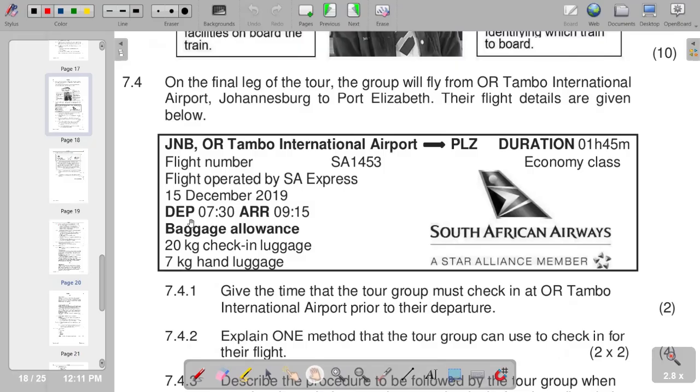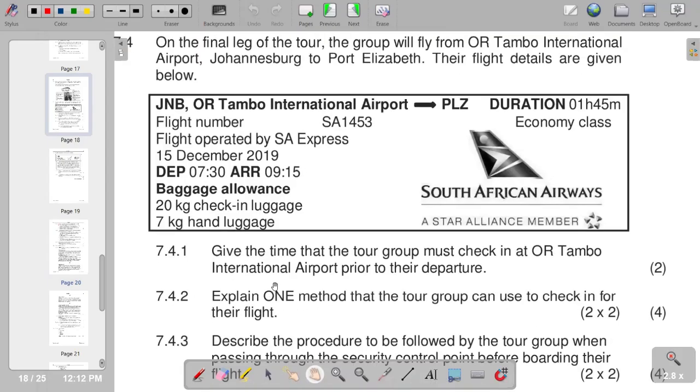So you would see that departure is 7:30. But according to the information given, you have to be there for check-in, which is going to be an hour earlier. So we are going to subtract 1 hour from 7:30 to get 6:30. So 6:30 will be the time that the tour group must check in. So that's how we are going to find our check-in time.